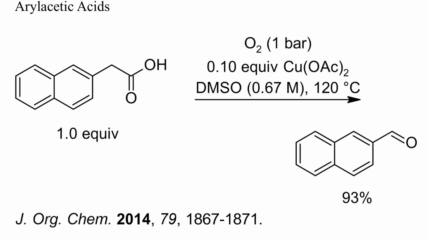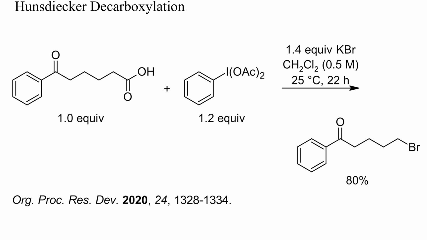This is an example of oxidative decarboxylation of an aryl acetic acid. Again, neither acids nor bases were required, only oxygen and catalytic copper acetate in DMSO. Another type of oxidative decarboxylation is the Hunziker reaction.